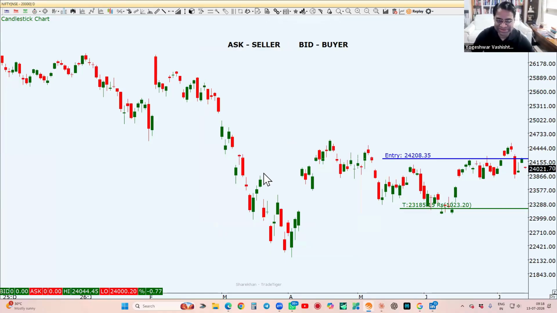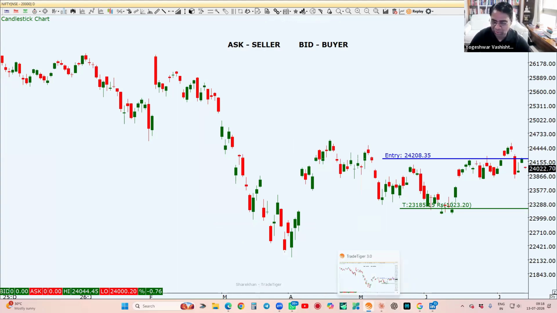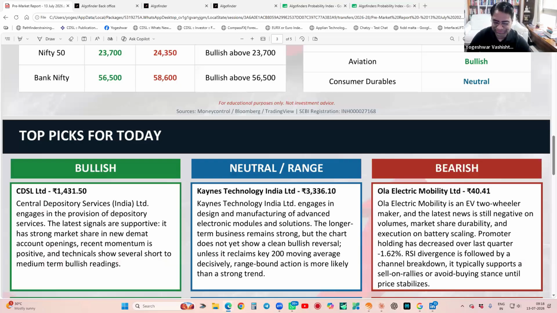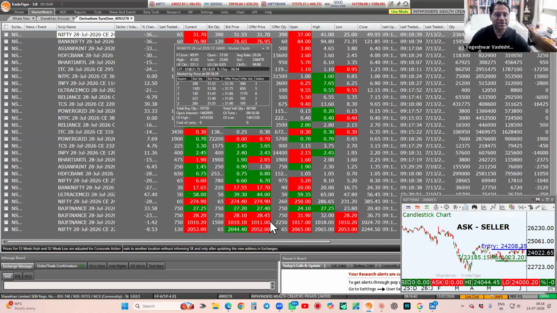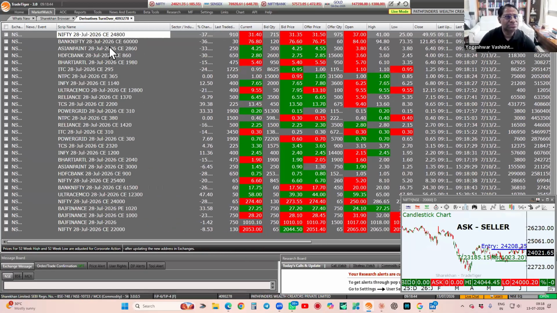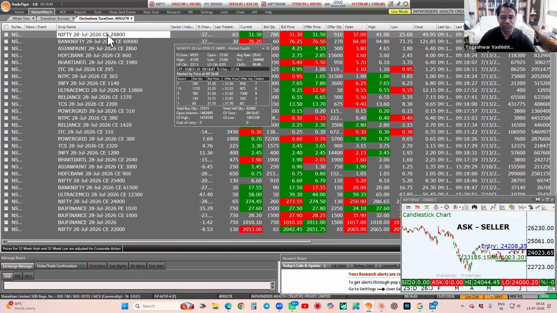So अब एक एग्जाम्पल से देख लेते हैं हम लोग. Like for example, let's say I'm looking in this and I have this option, Nifty call of 24,800. So what is the ask?